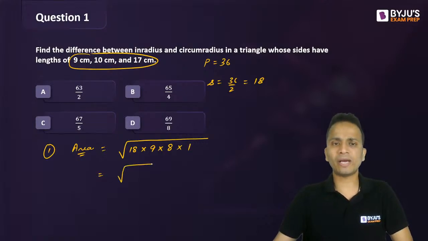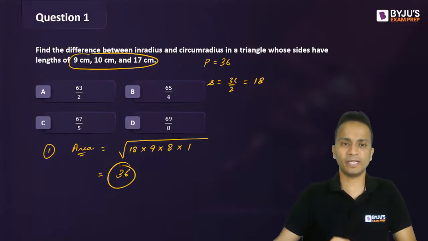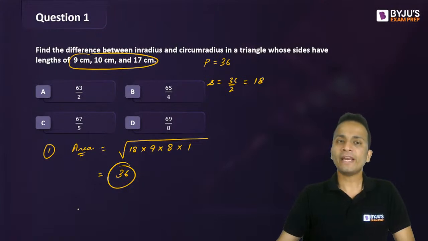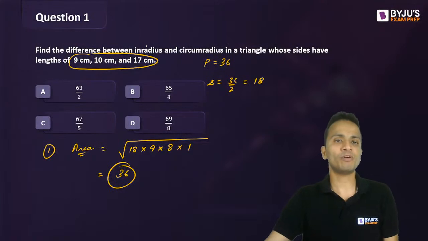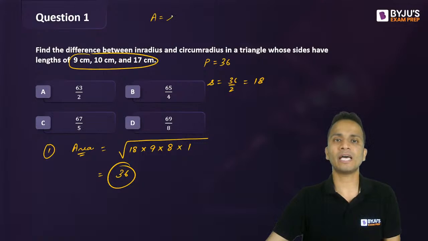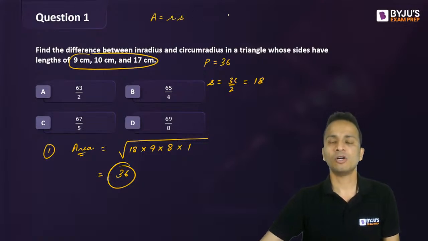So let's write the area: 9 into 4. I'll remove this under root sign directly. So 36 will be the area of this triangle. Now, to find the area, there are two more formulas which are in the form of inradius and circumradius. So area of a triangle can also be written as small r into small s. Also, it can be written as ABC upon 4 capital R.